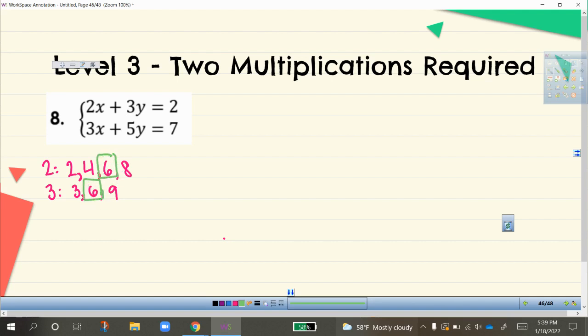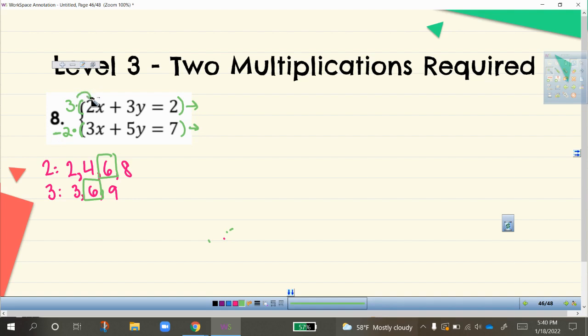So I need to go ahead and turn that x term into a term that has a coefficient of 6. So for the top equation, for example, I can multiply 2 times 3 to get 6. So I'm going to multiply the top equation by 3. In the bottom, what do I multiply 3 by to get 6? I can multiply 3 by 2 to get 6. But remember, if I multiply 3 times 2, that's a positive 6. If I multiply 2 times 3, that's also a positive 6. So I want one of these to be negative. I'm going to make the bottom one negative 2. So let's go ahead and do that.